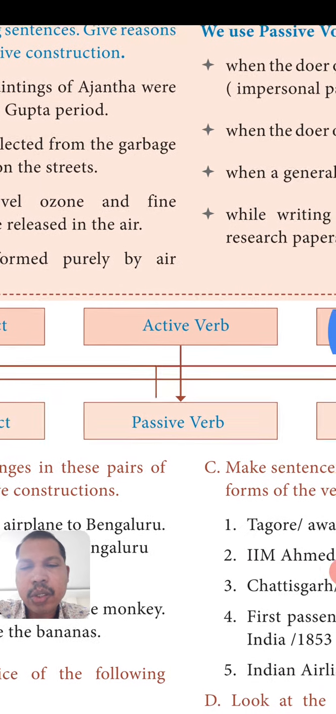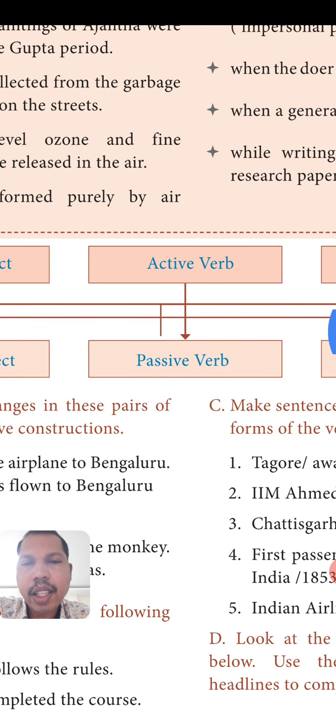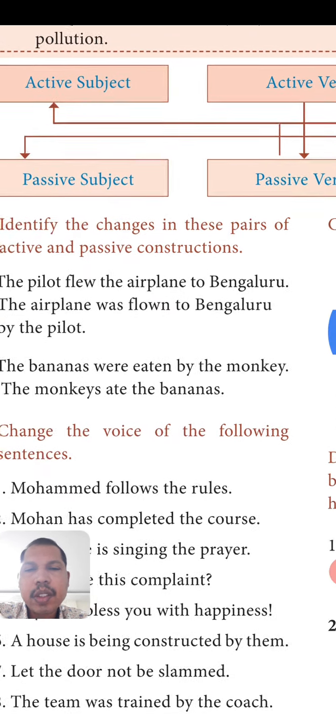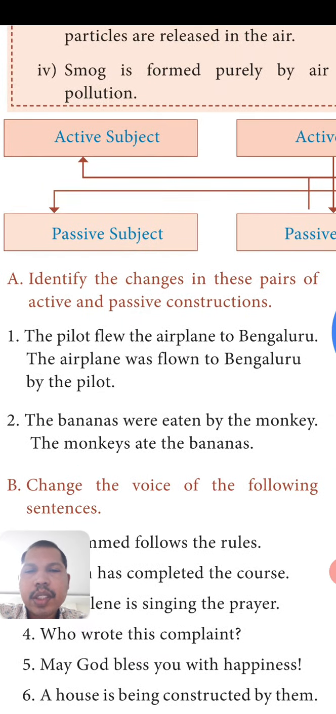And the verb also, listen very carefully, we have to use the passive form of the verb. For any reason, don't change the tense at all. So the active verb is changed into the passive verb. Here two examples are given. Identify the changes in these pairs of active and passive constructions.